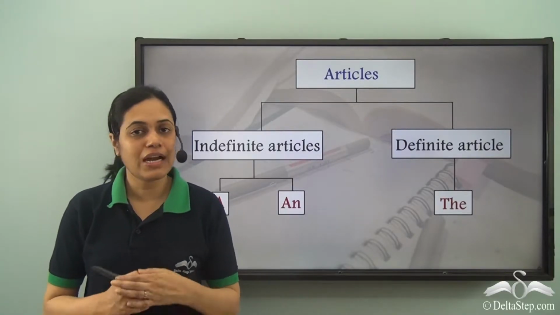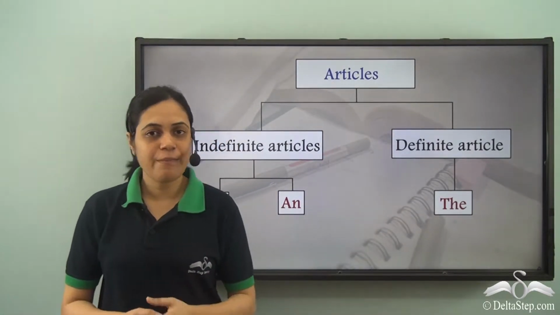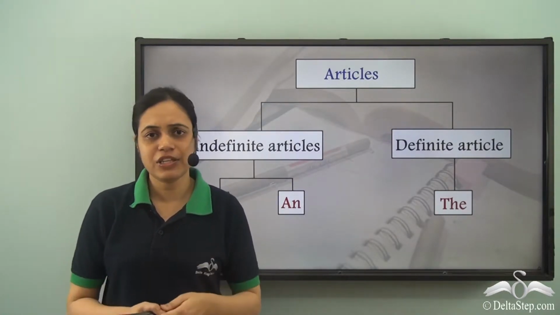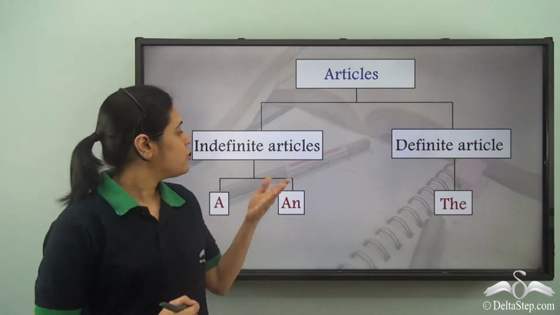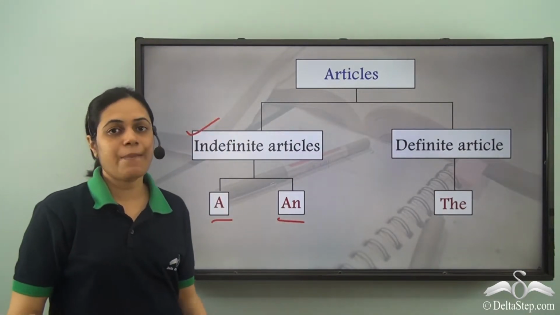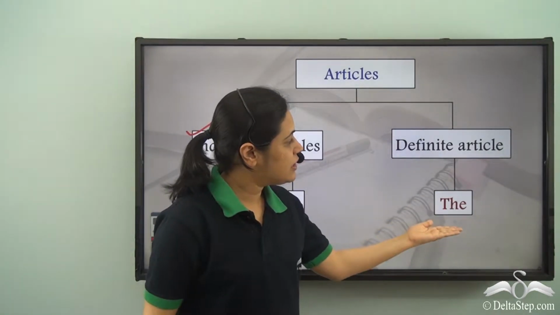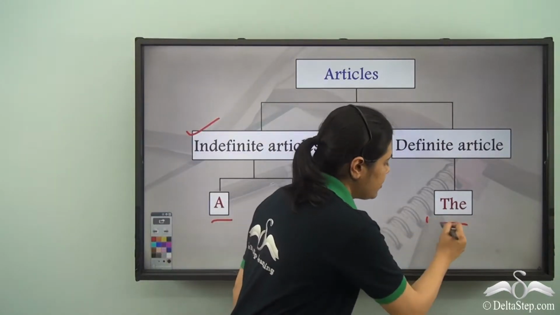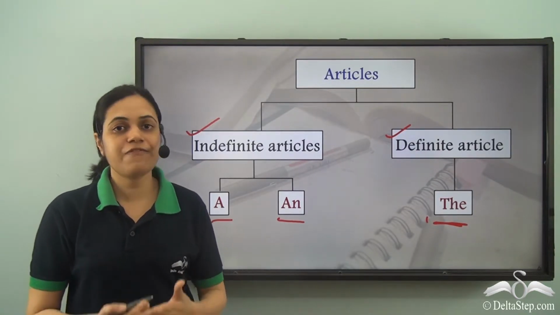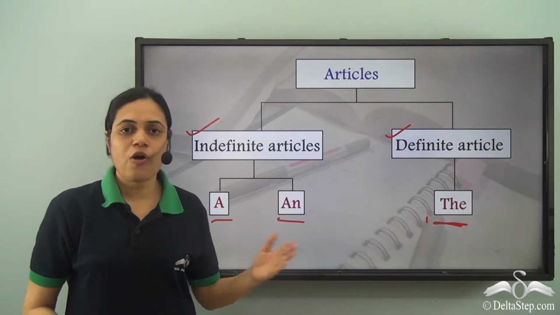We have already learned what articles are. Articles are the words like a and the, which come before a noun, and they give more information about the noun. They tell us whether the noun is specific or general. So articles a and an are called the indefinite articles because they do not specify anything, whereas the definite article is the. So the is called the definite article because it is used for specific nouns. Now let us see some more uses and some special cases of these articles.